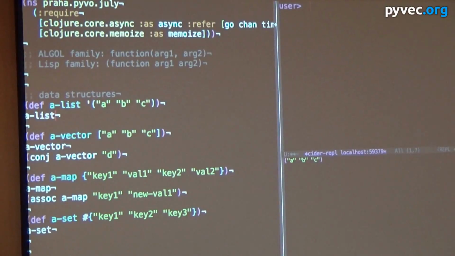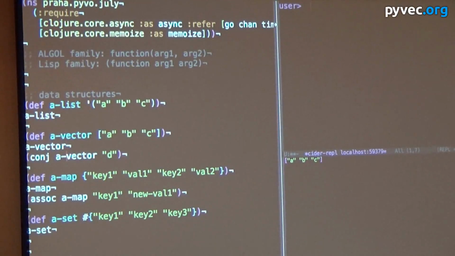Ruby and JavaScript do not have these. I don't know if Python does. Clojure also has vectors. A vector is like a Python list, or a Ruby array or JavaScript array. The difference in Clojure is that everything is persistent, which is commonly called immutable. So this vector that we've defined, I should have said def. Def is defining something. That was probably obvious. Okay, so we have this vector called a vector. It is immutable. You cannot change it.